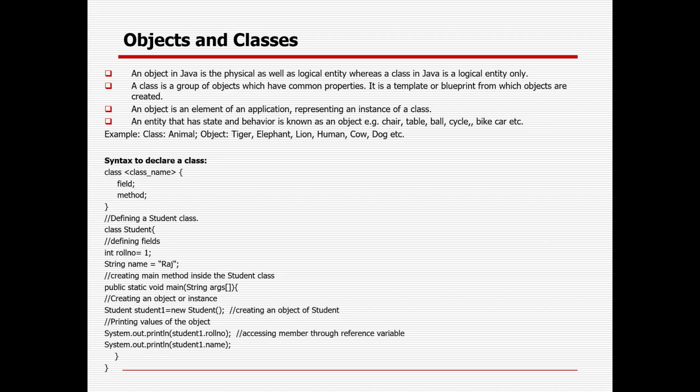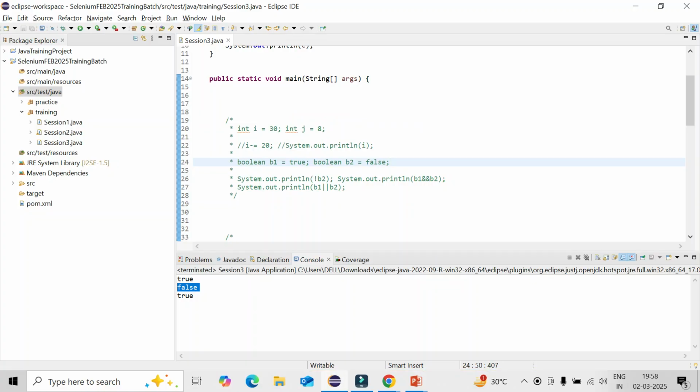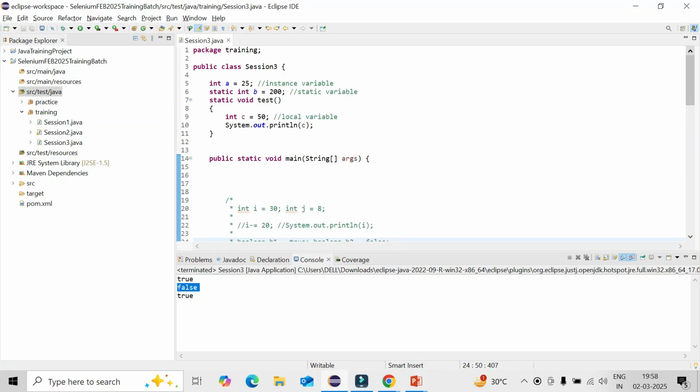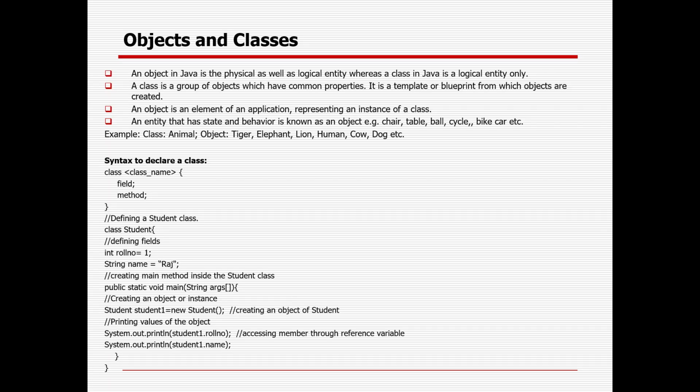The next one I will cover is object and class. You have already seen object and class. What is the way I have created it? Session 3 object, right? This is already there by default, whatever class you created. But now I can create a new class in the package itself. So what is the way I can create the object, and what is the way I can declare the variables and write all the values also?